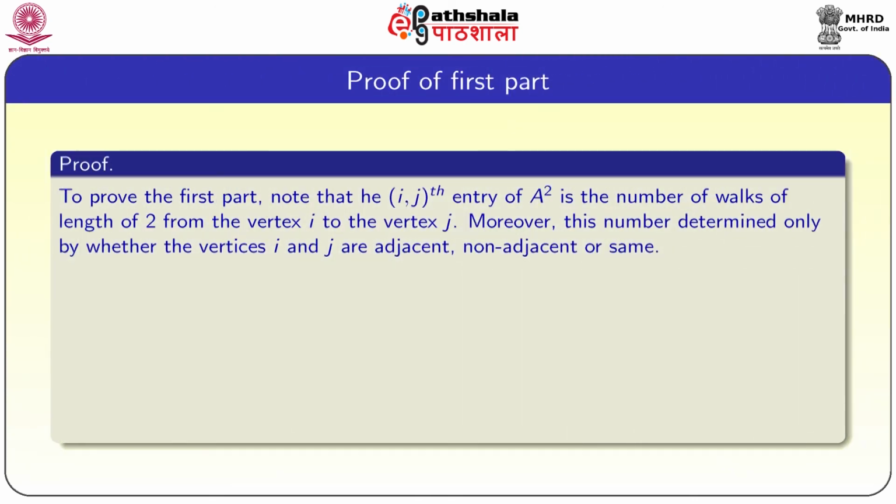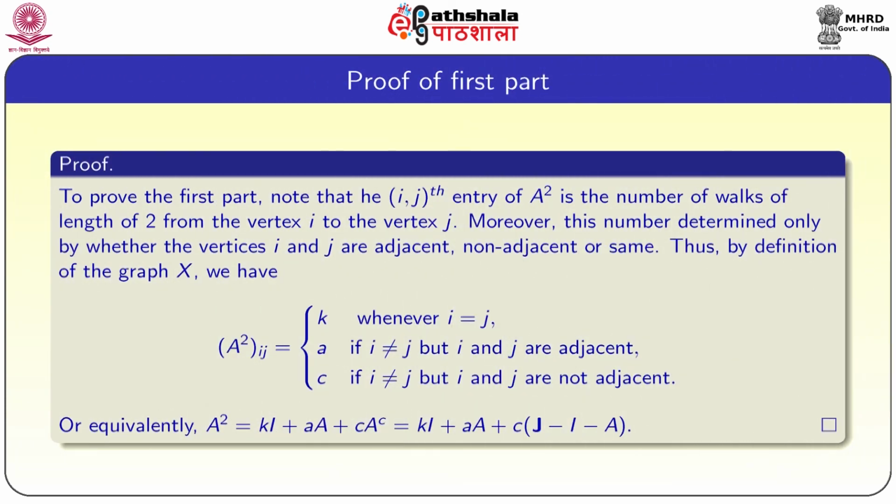To prove the first part, note that the ij-th entry of A square is the number of walks of length 2 from vertex i to vertex j. Moreover, this number is determined only by whether the vertices i and j are adjacent or non-adjacent or same.